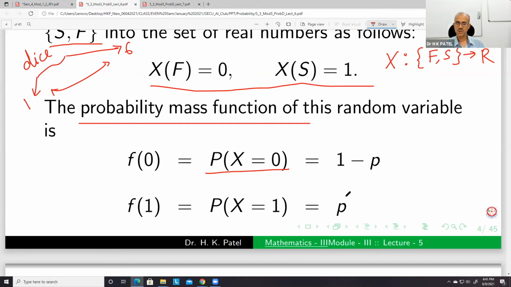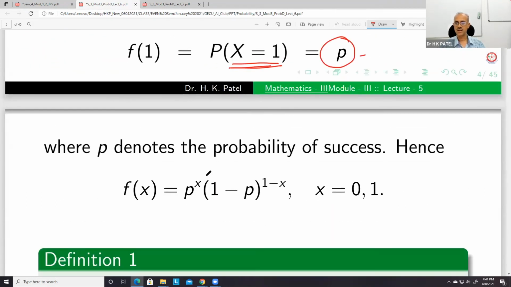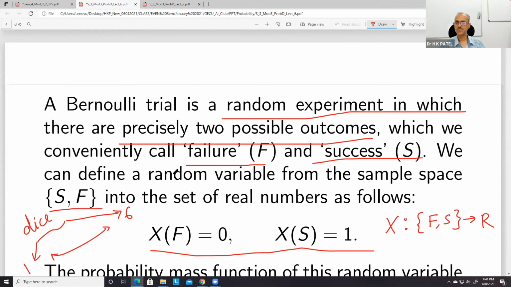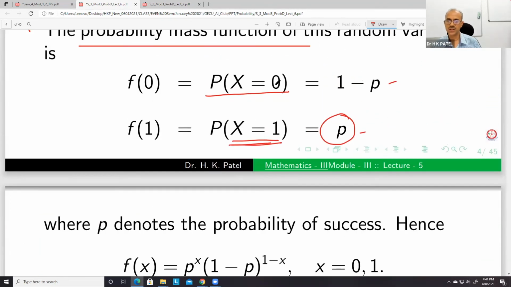So what we have assumed is that the probability of X = 1 is p. If the probability of success is p, failure is 1 minus p. So we have only 2 values of X here, 0 and 1.